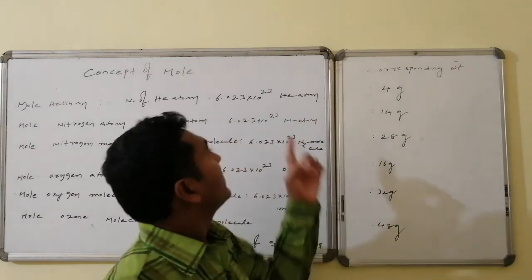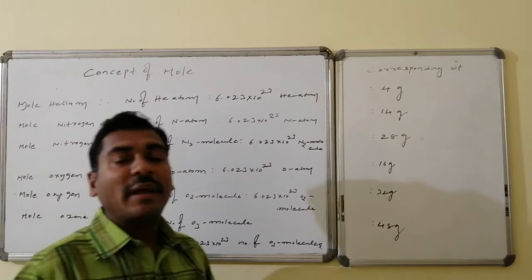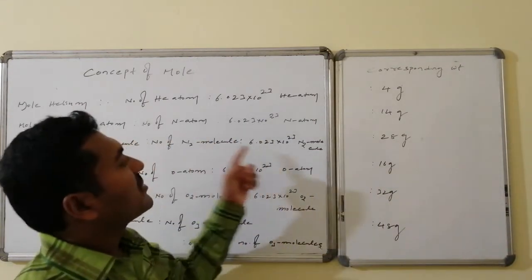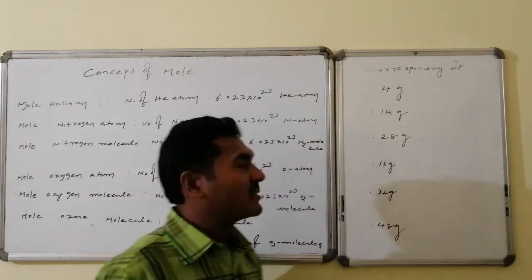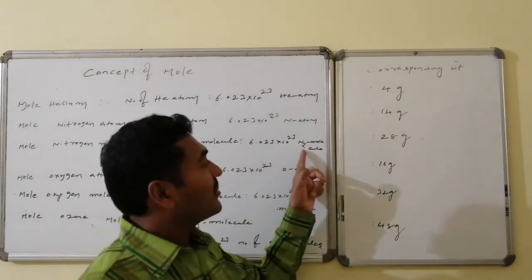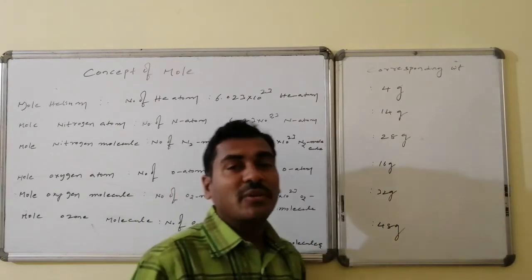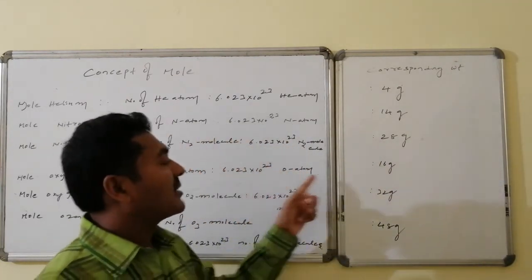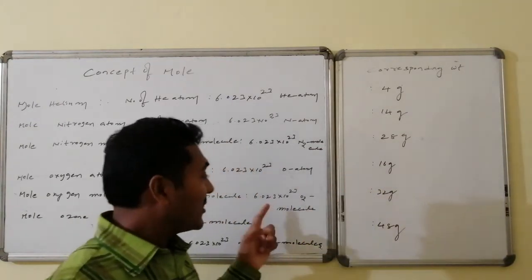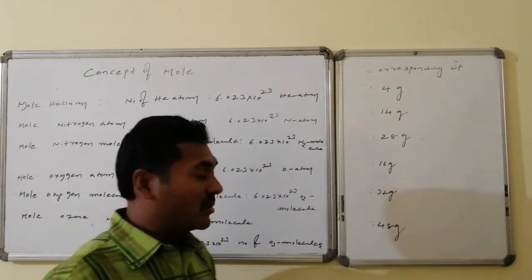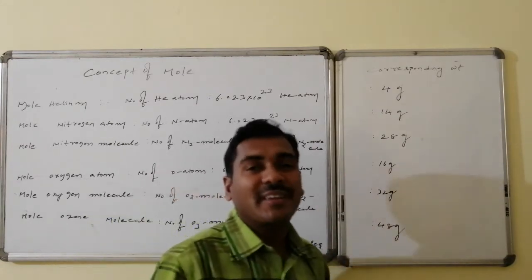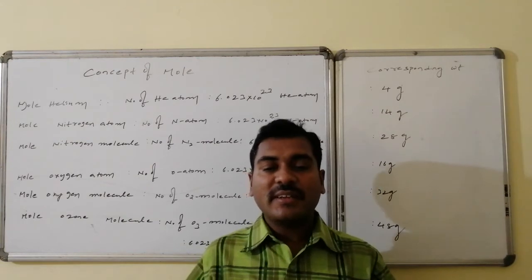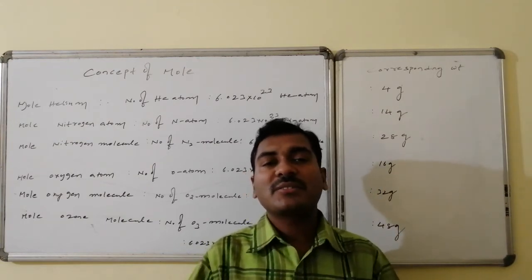Suppose we have Avogadro number of helium atoms, the corresponding weight is 4 grams. Avogadro number of nitrogen atoms, the corresponding weight is 14 grams. Avogadro number of nitrogen molecules, it is diatomic, double this, 14 × 2, which is equal to 28 grams. Avogadro number of oxygen atoms, 16; oxygen molecule, twice that, 32; ozone molecule, thrice that, 48 grams.